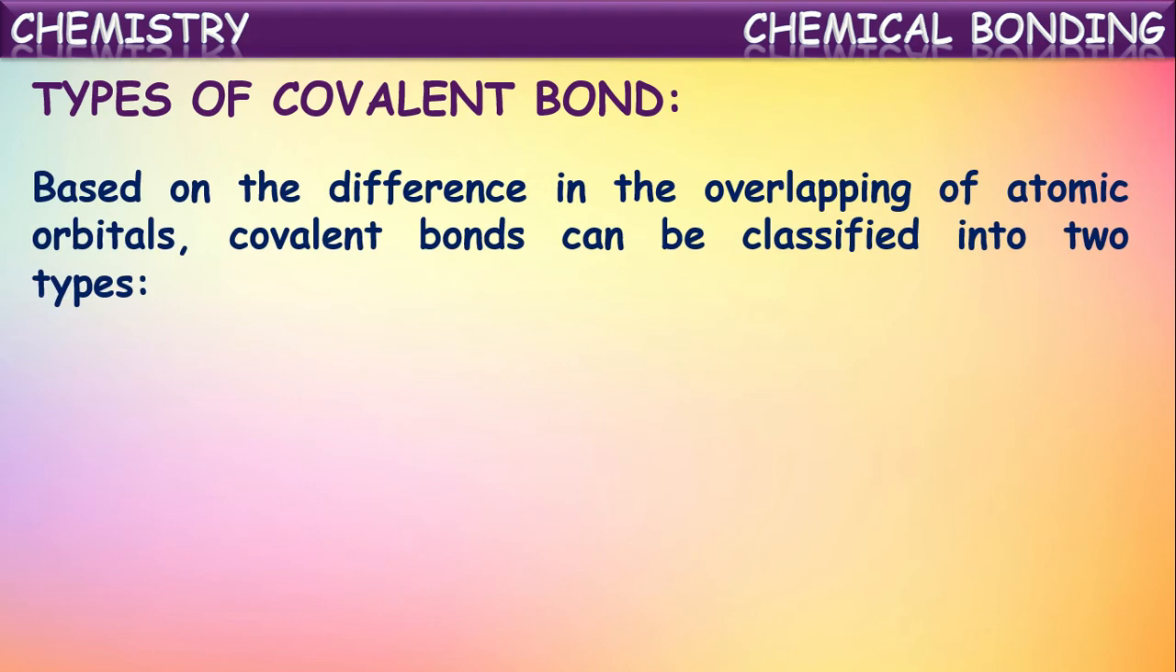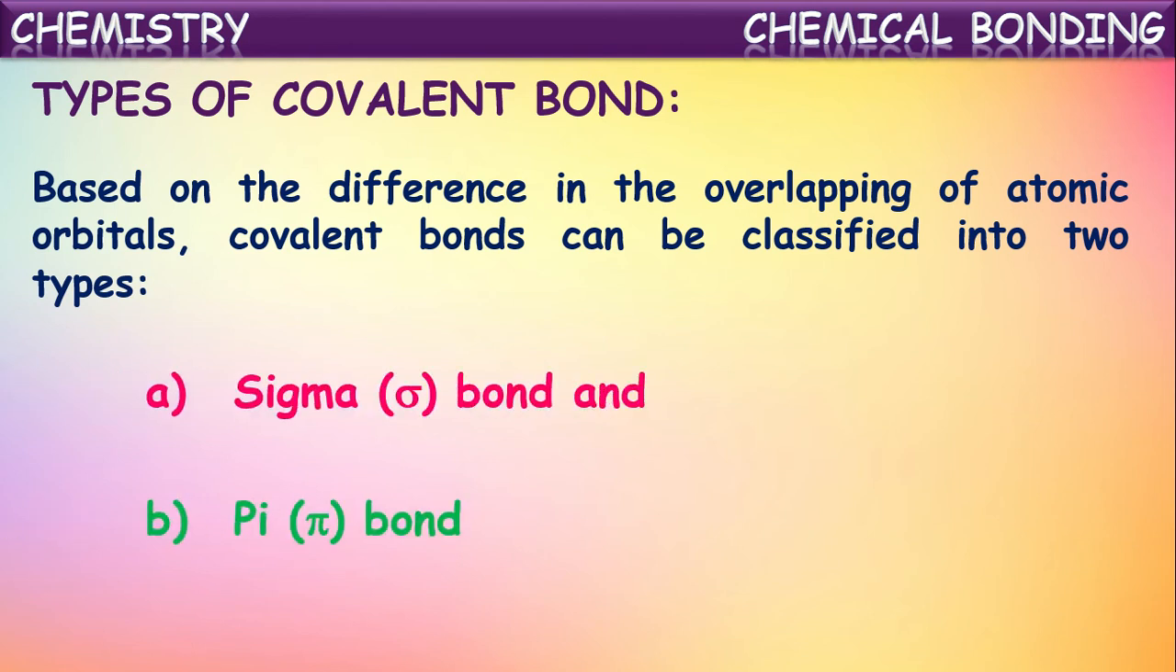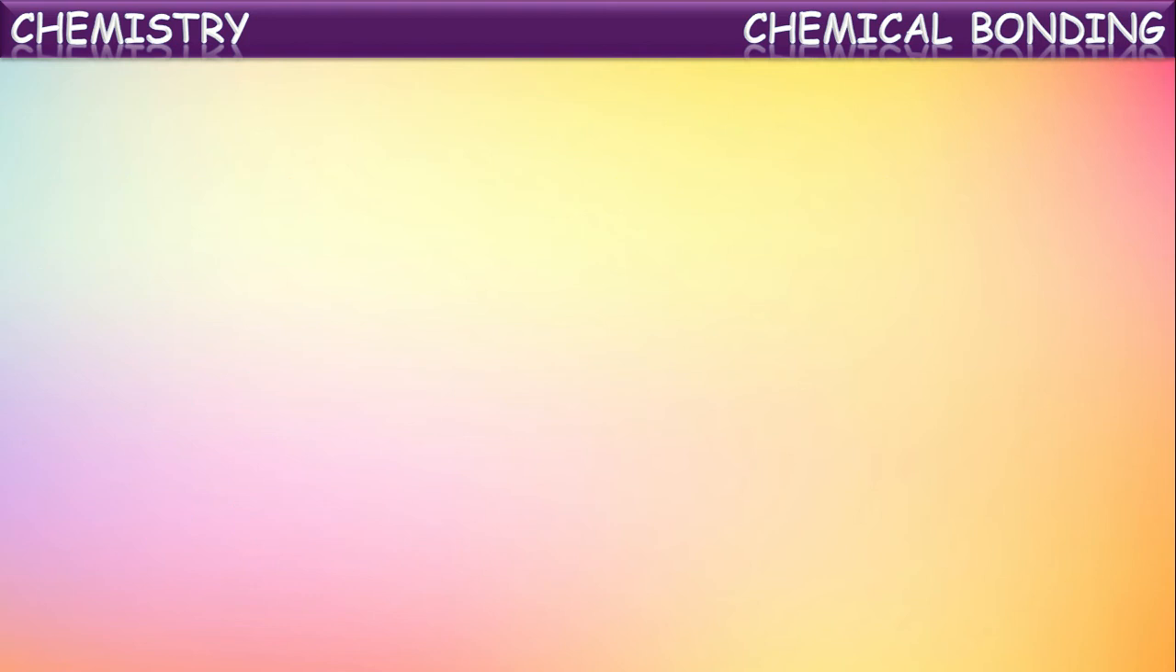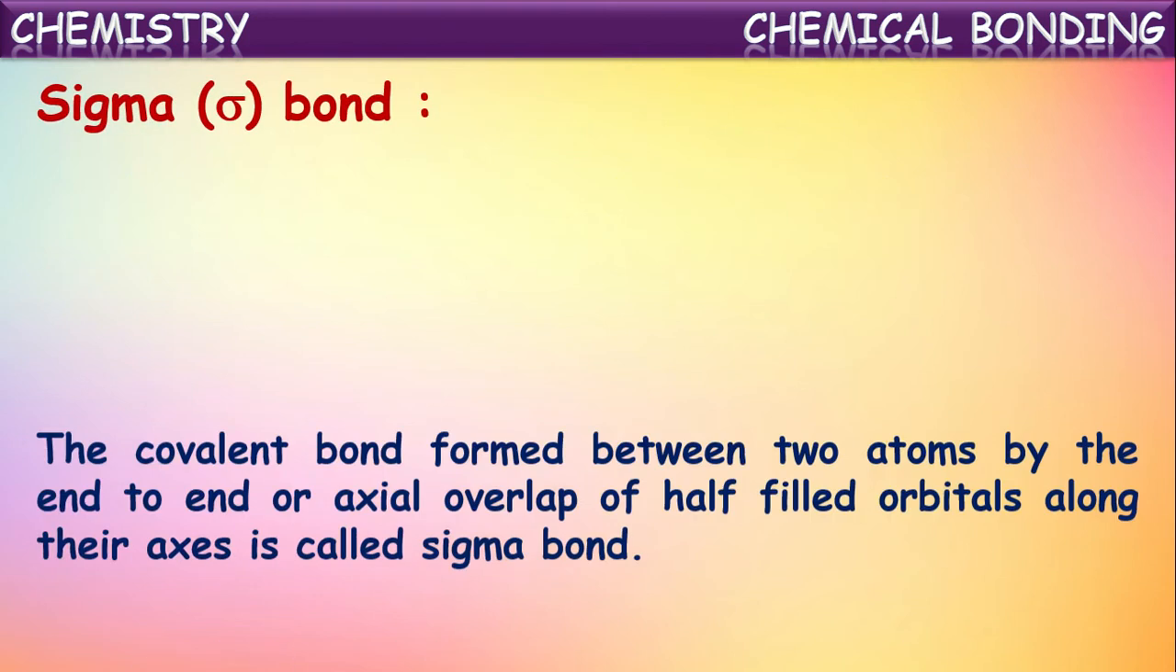So based on the difference in the overlapping of atomic orbitals, covalent bonds can be classified into two types. They are sigma bond and pi bond. So these are the two types of covalent bonds based upon the difference in the overlapping of atomic orbitals while formation of covalent bond. Okay, these are sigma and pi bonds. Let us see first about sigma bond formation.